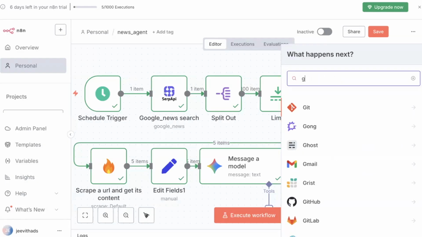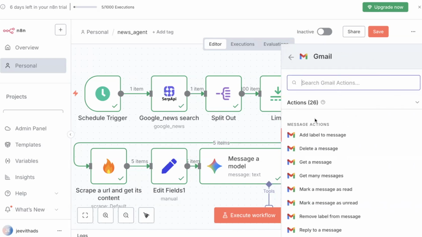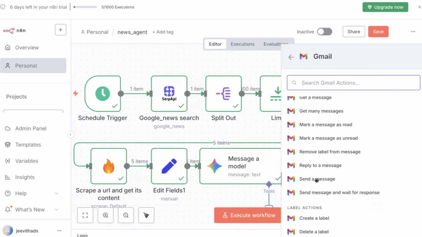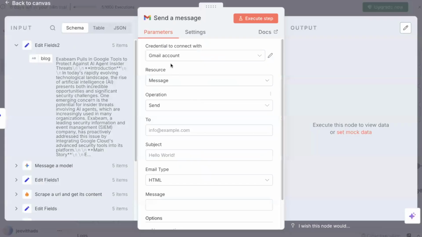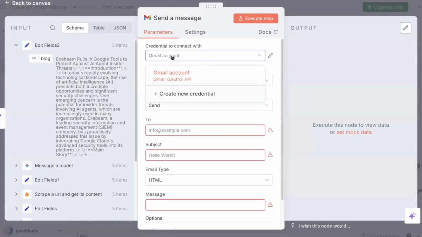Okay. So for this, I'll just use Gmail. In our Gmail, we have to send a message. So let's use send a message, and you need credentials to connect with. Just click on Gmail account, and if you're using it for the first time, it will ask you to give access. Just connect and give access.